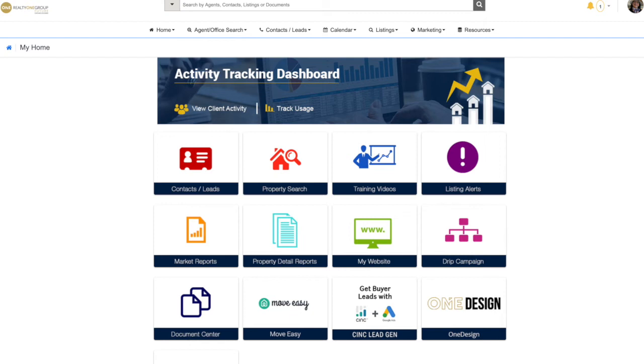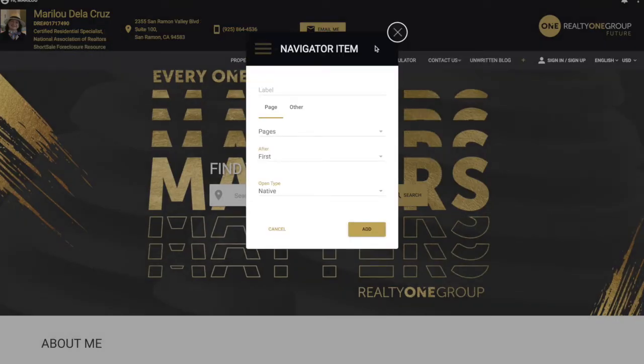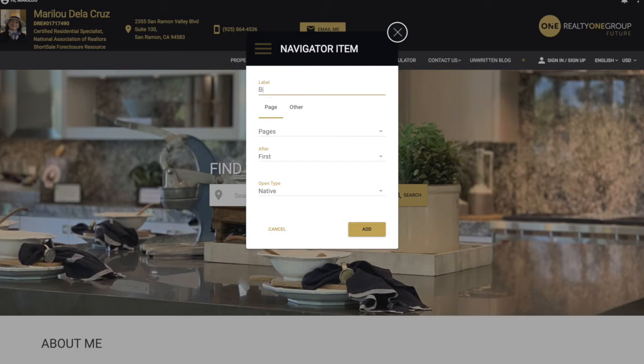To create a blog, the first thing we have to do is log in to our CINC and then go to my website. Once we are in our website, if we don't have the blog icon here, we'll have to create it. We're gonna click on this plus. It's a navigator item, and we're gonna name it blog.